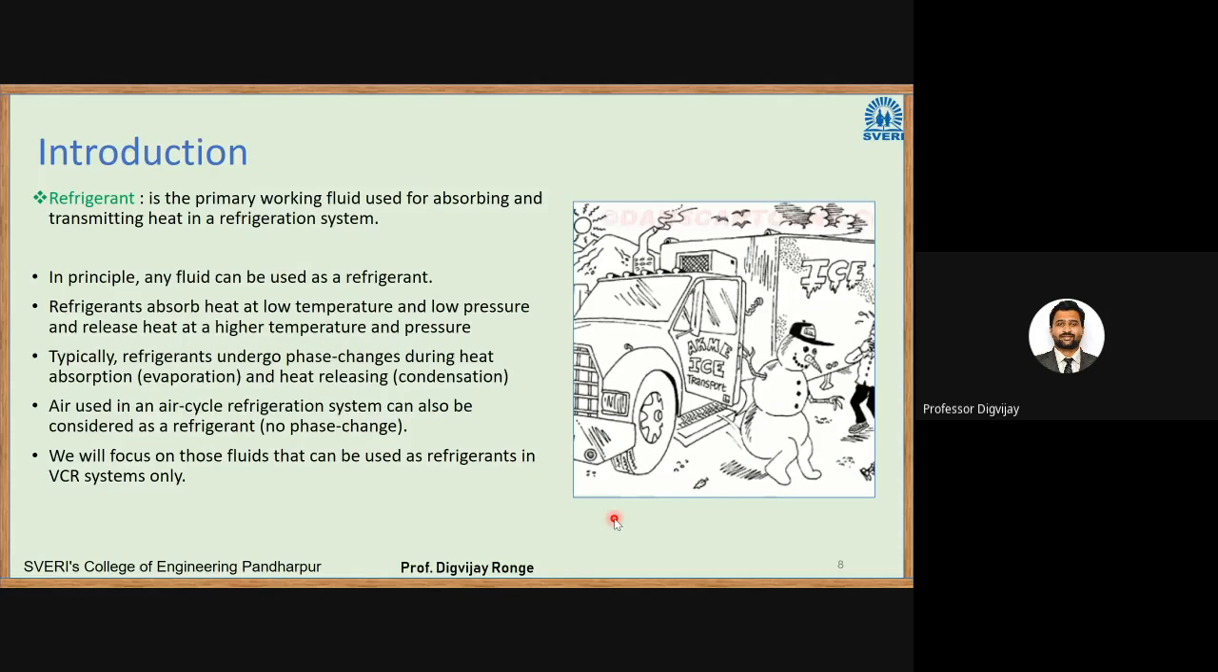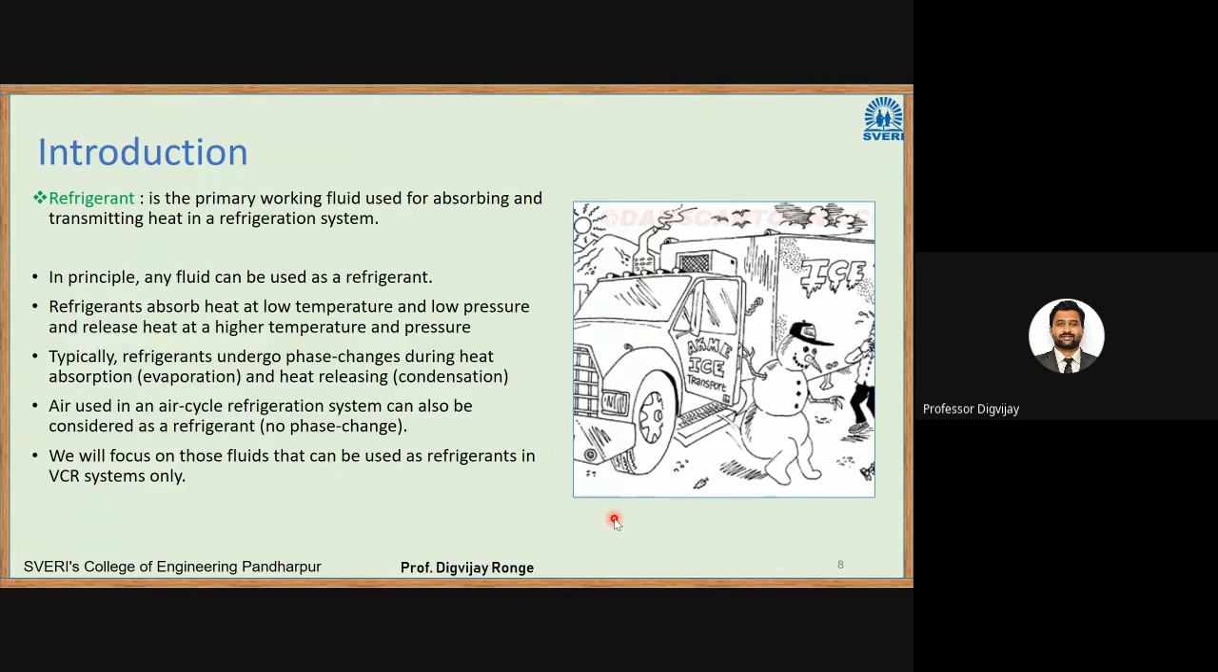Okay. So coming to the topic, refrigerants. What is a refrigerant? It is the primary working fluid used for absorbing and transmitting heat in a refrigeration system. So in the first chapter, I gave you that analogy of water pumping. In that example, we studied that there are two reservoirs. One reservoir is on ground level, another reservoir is at top level. If you want to carry water from lower to upper, you will need some work. In that case, we used a water pump.